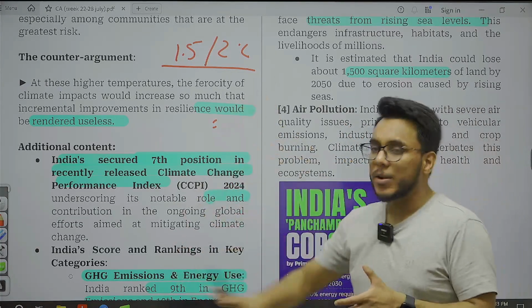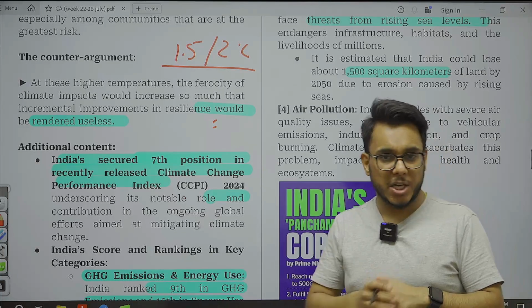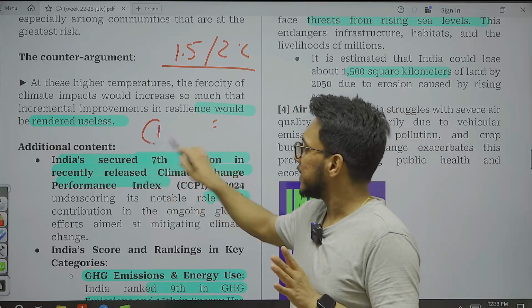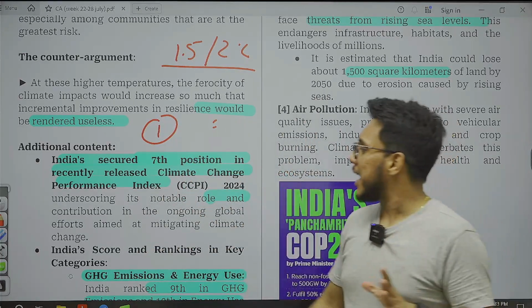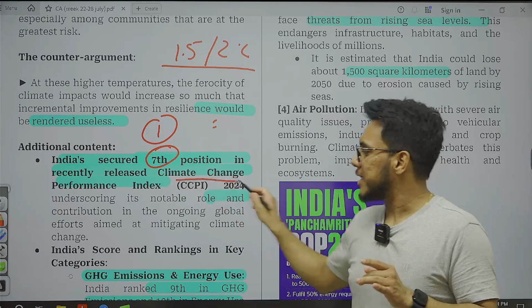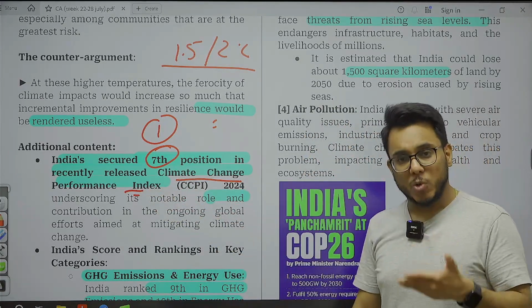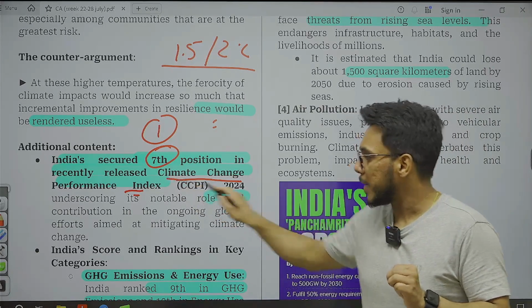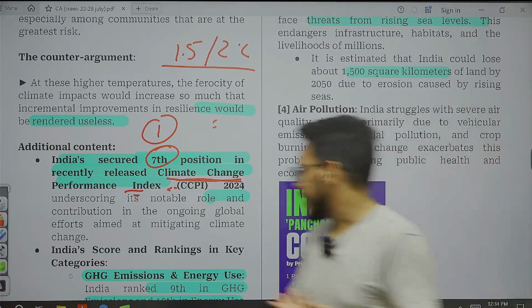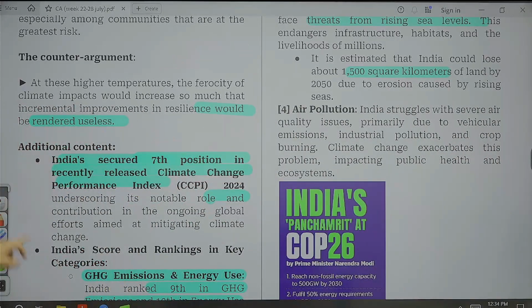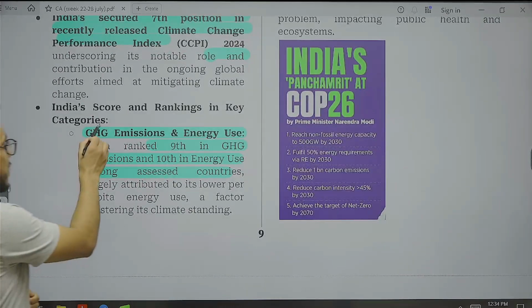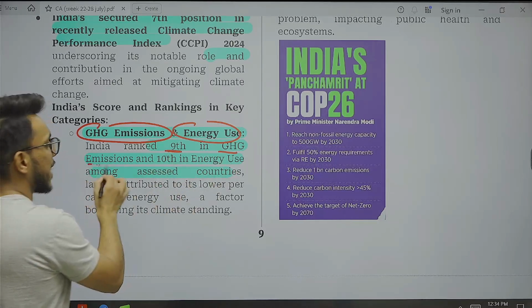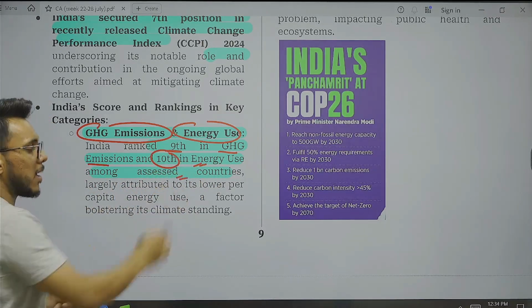Now, when we talk about India in this context of climate change, there is some additional information that I have brought. First of all, presently India ranks 7th in the Climate Change Performance Index. So it shows how India is taking the lead in climate change initiatives. Second thing is India's score in the subcategories: India's rank is 9th in greenhouse gas emissions and 10th in energy use among the assessed countries.